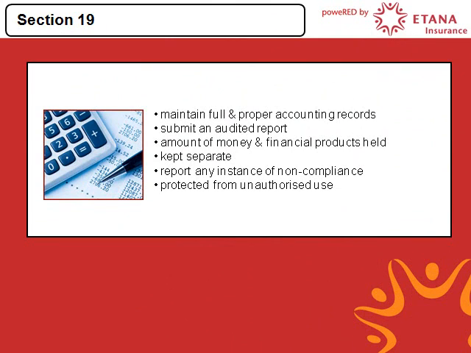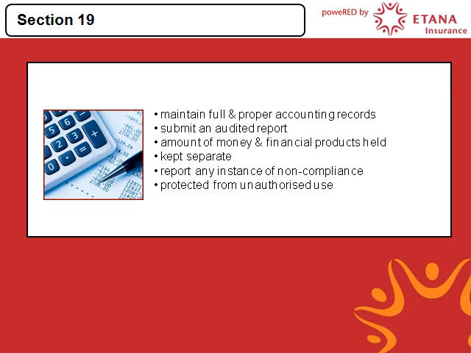Section 19(3) requires FSPs who hold money and or assets on behalf of their clients to maintain full and proper accounting records of these and to submit an audited report together with the financial statements in the prescribed format. This report must include the following: 1.